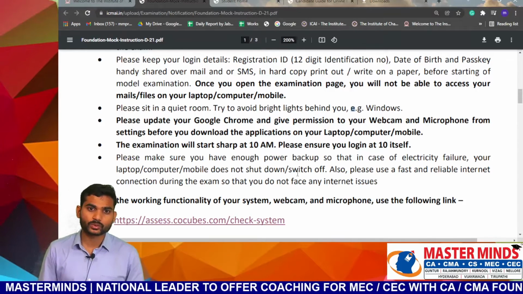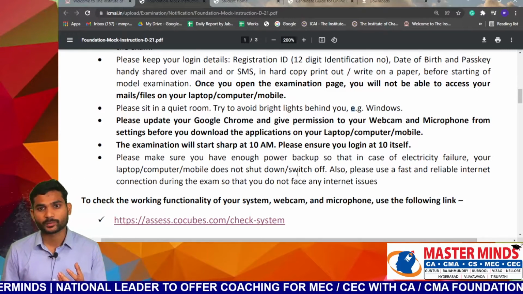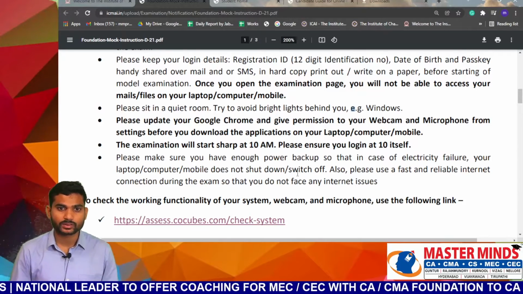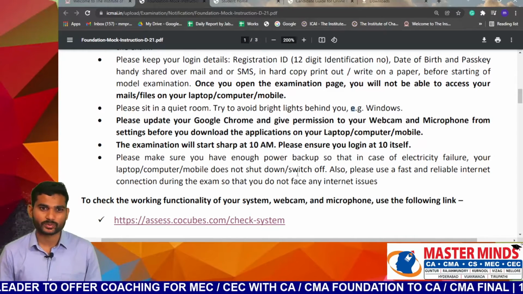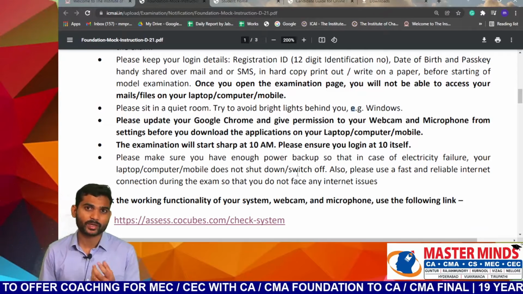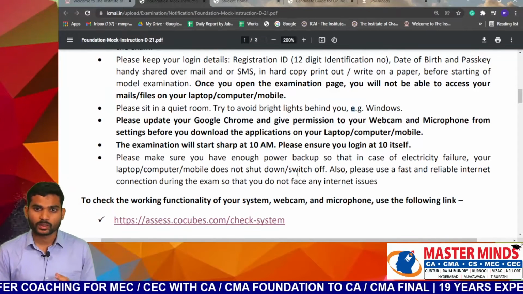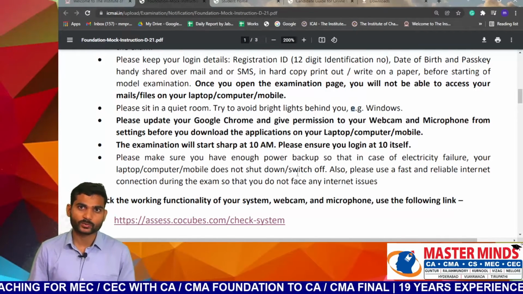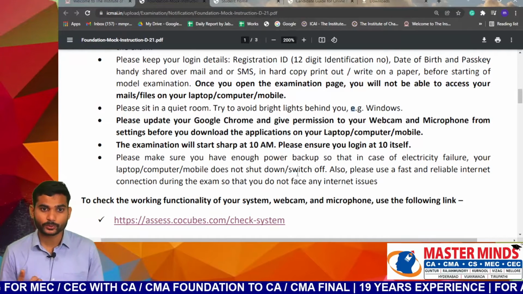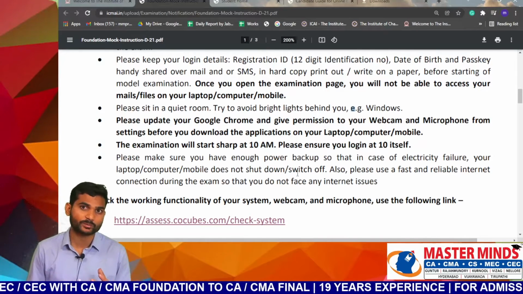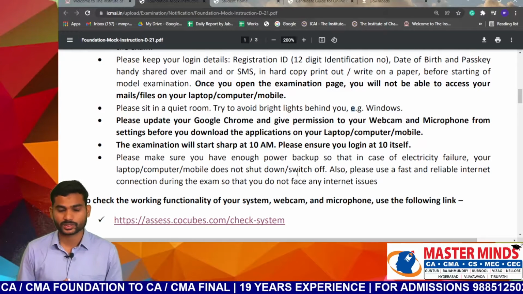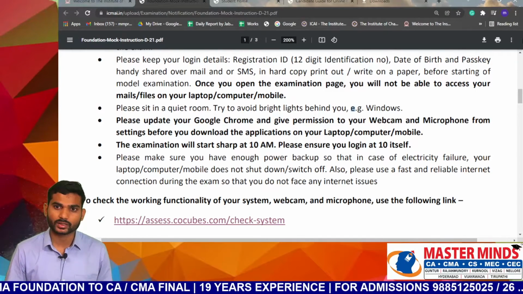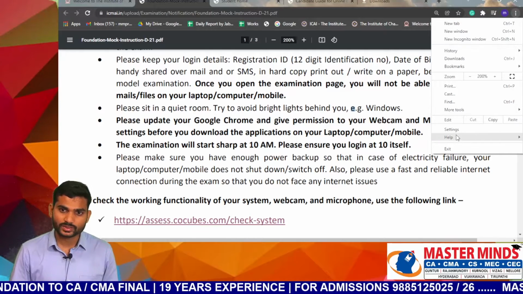Please update your Google Chrome, and give permissions for your webcam and microphone from your settings before downloading the application on your computer or mobile. On computers, mobiles or laptops, you need to give permissions for your webcam and microphone. The webcam is for your face visibility, and the microphone is for audio purposes. I am going to show how to give these permissions from the settings on your computer or desktop.